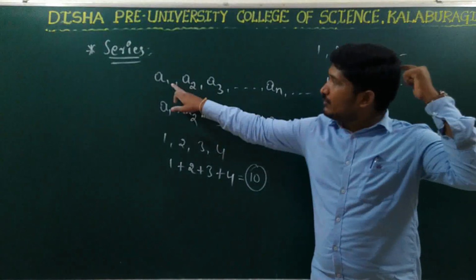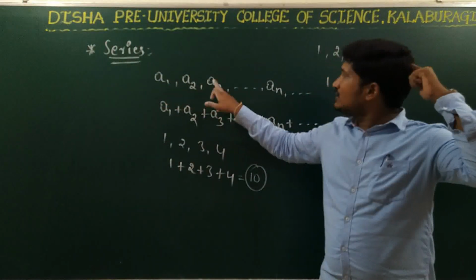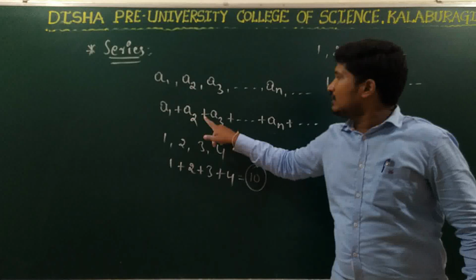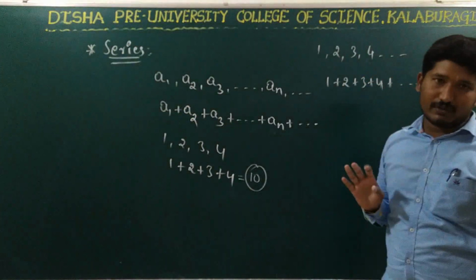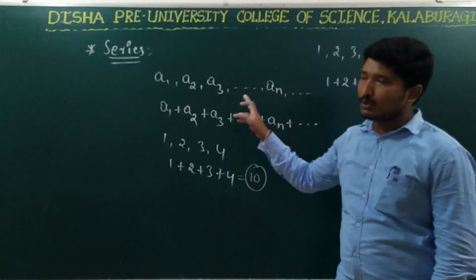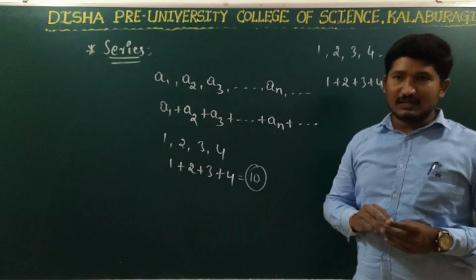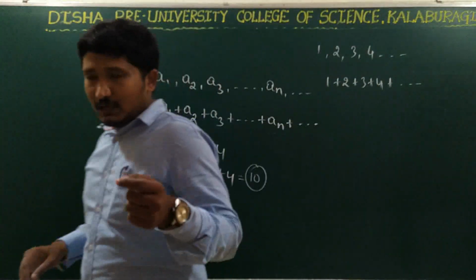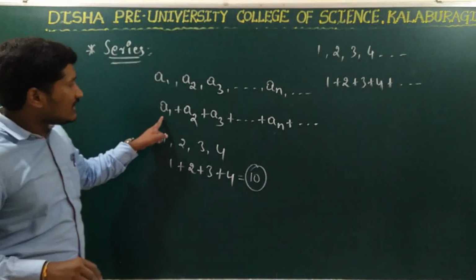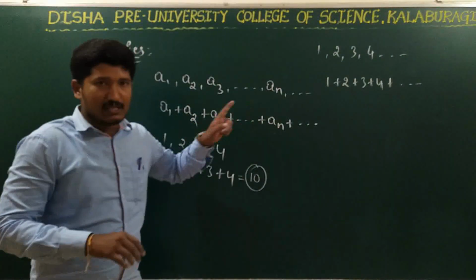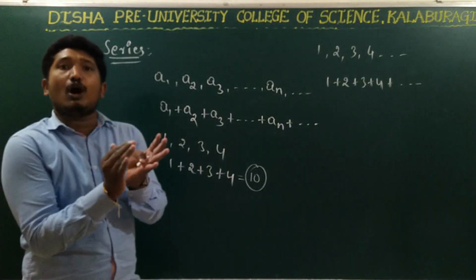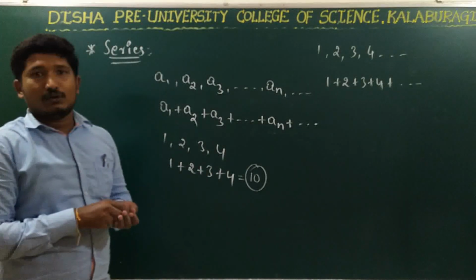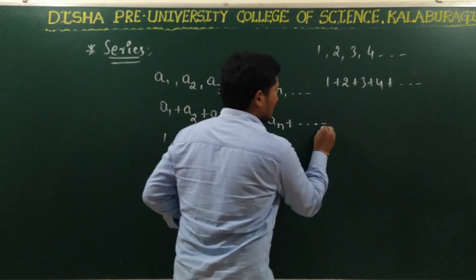What we are doing is, in between each term of the sequence, we are introducing the mathematical operation plus. So this is nothing but the series. See, instead of representing all the terms of the series like that, we can even represent the series in compact form. So how will we represent?